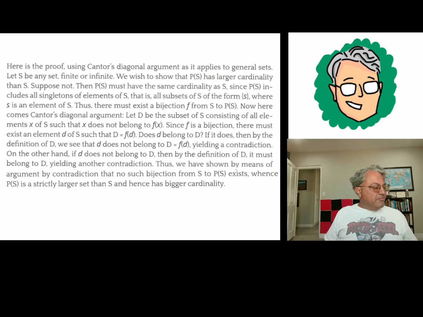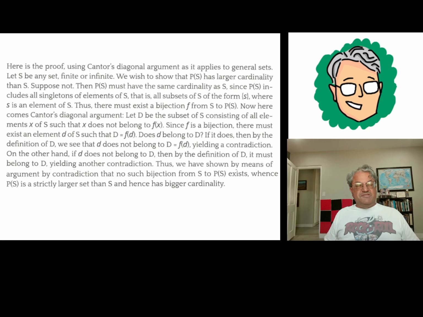How does the contradiction work? I have to get this right. I'm calling this set capital D. Little d is an element of capital S. I guess I got my notation backwards here.